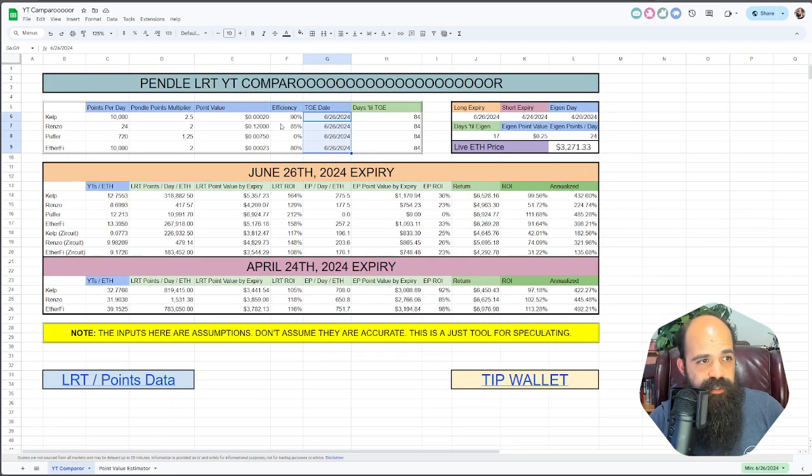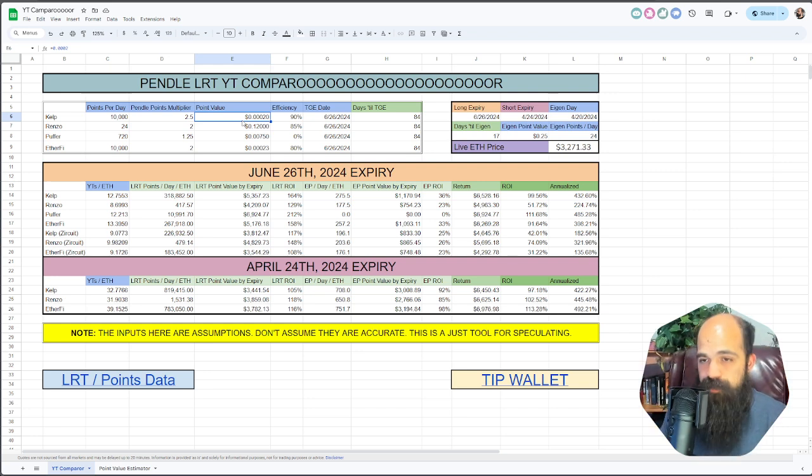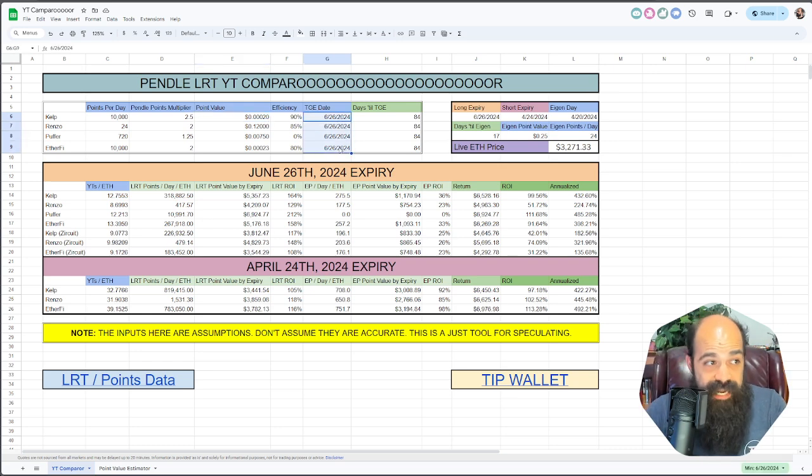What I've done for point valuation is I have effectively just looked at the whales market, looked at my own math, looked at Dr. Sauce's math, and kind of taken a bit of an average. With the TGE date,